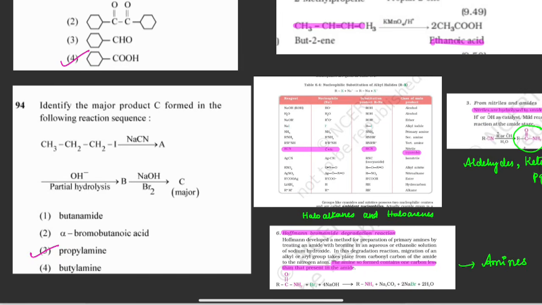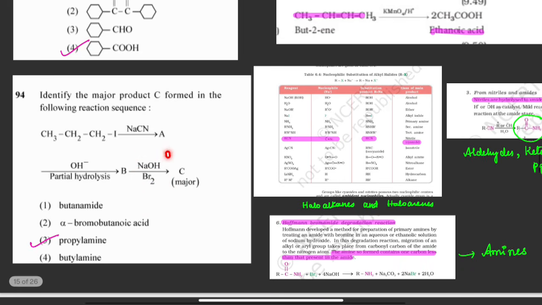So next question is, identify the major product C from the following sequence. Here you can see there is an alkyl group attached to iodine. You are treating with sodium cyanide, so A will be formed. When A is treated with partial hydrolysis, product B is obtained. When product B is treated with bromine in the presence of sodium hydroxide, C is obtained. So what is C? You have to find the final major product.